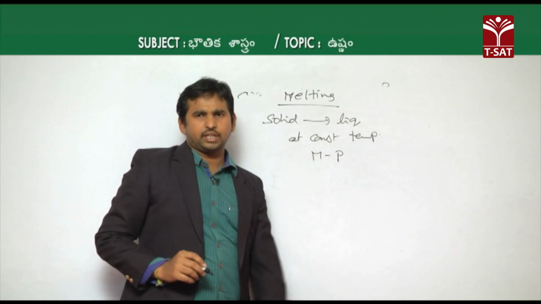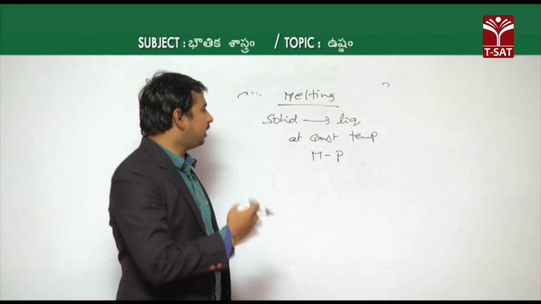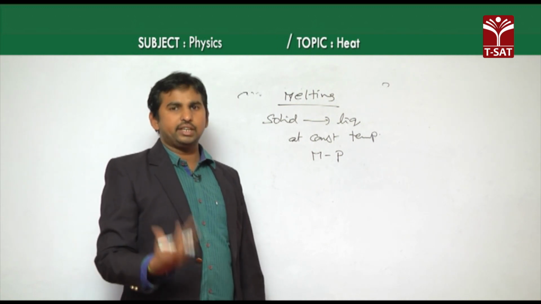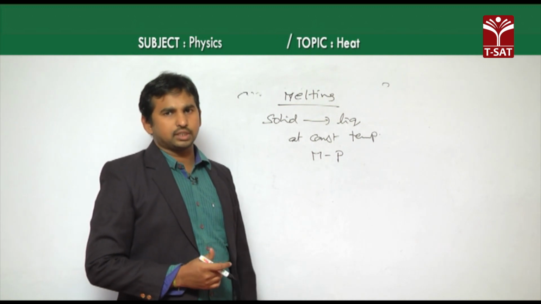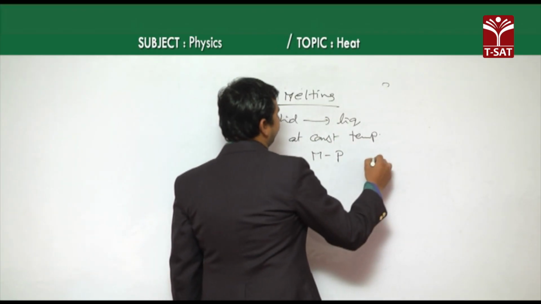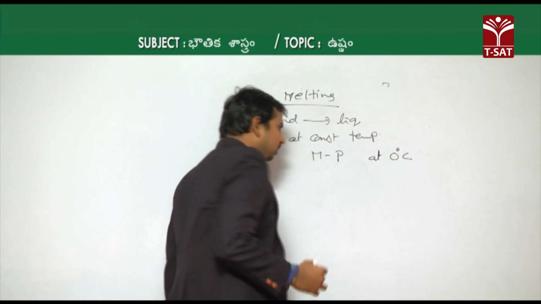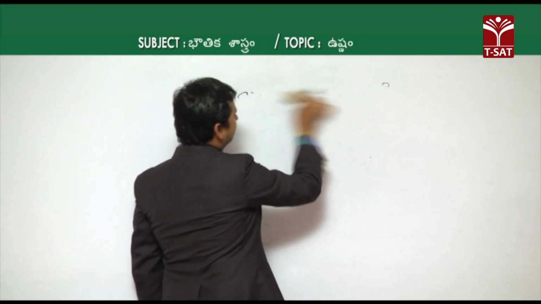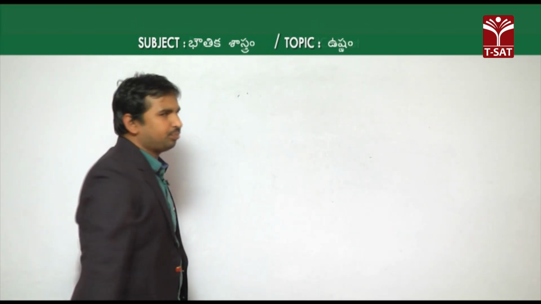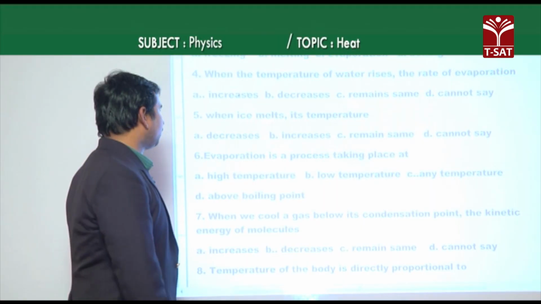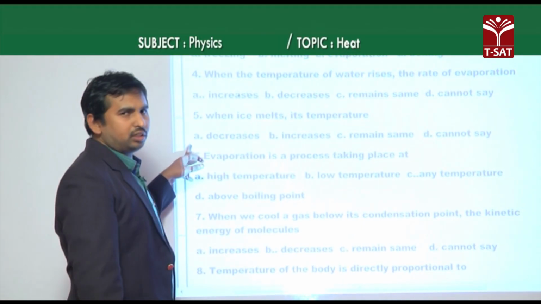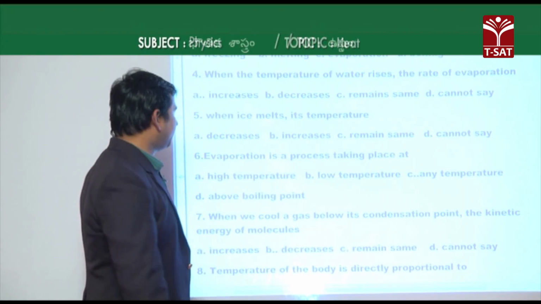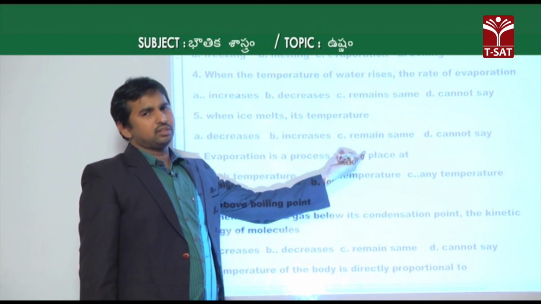Melting takes place only at the melting point, also called the fusion point, and another name for melting is the fusion process. This melting takes place for ice at 0 degrees Celsius. Since melting takes place at a constant temperature, and our options are decreases, increases, remains the same, and cannot say, in this case the temperature remains the same.